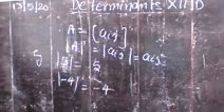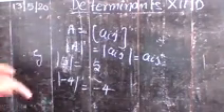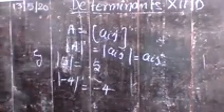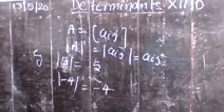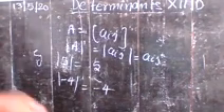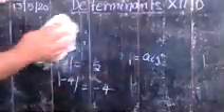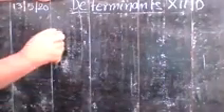Now write the next heading, determinant of a matrix of order 2. First of all, suppose any square matrix of order 2 like this.